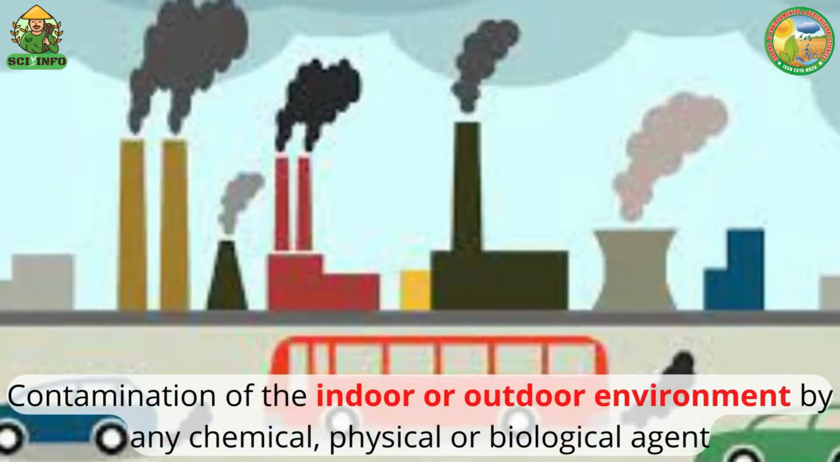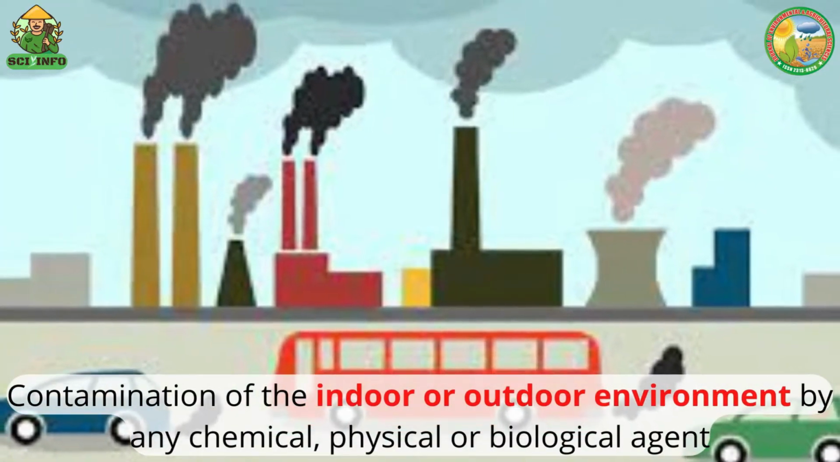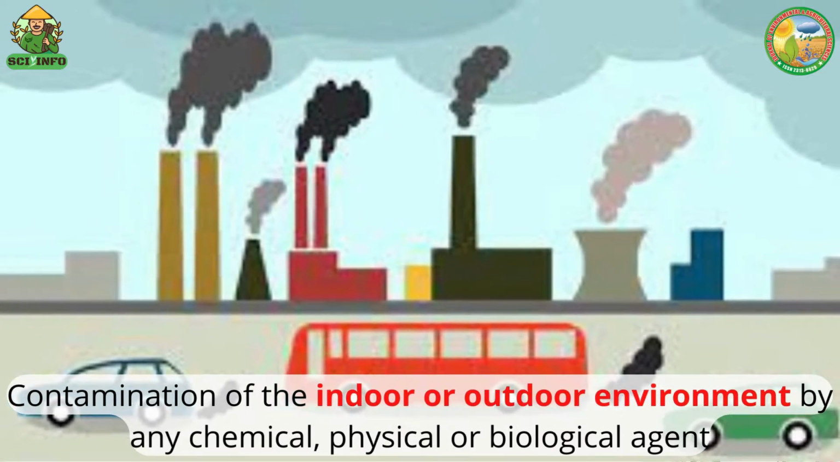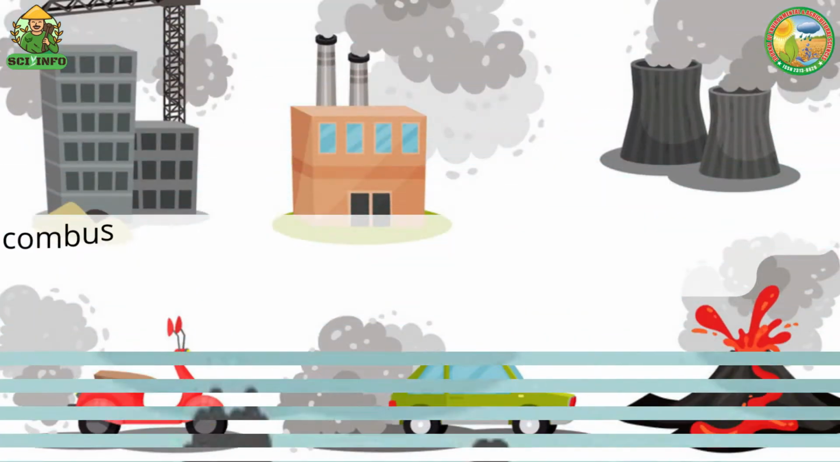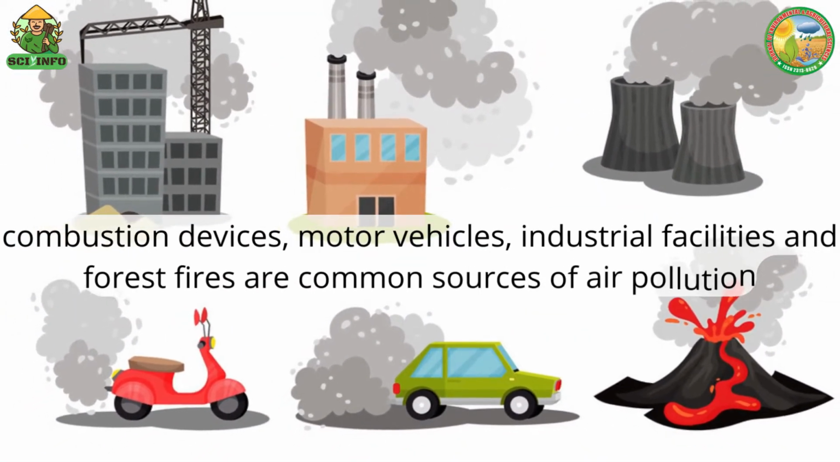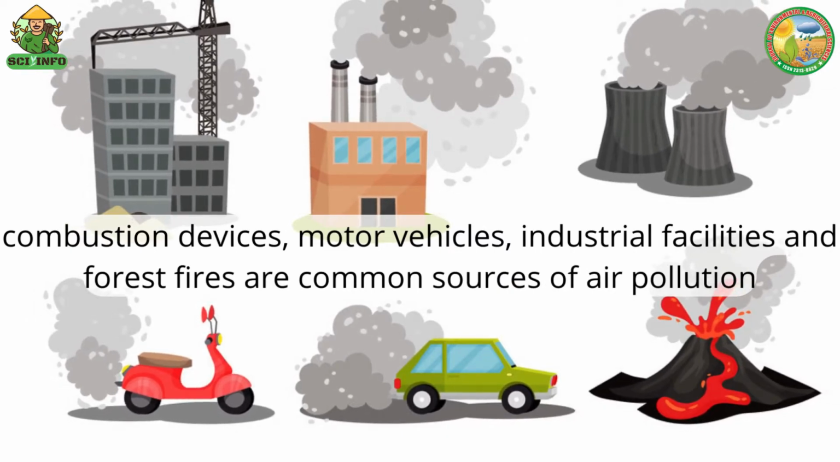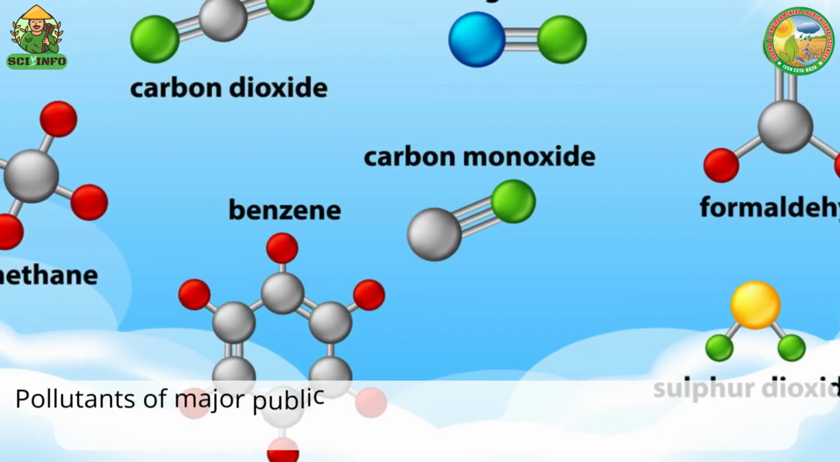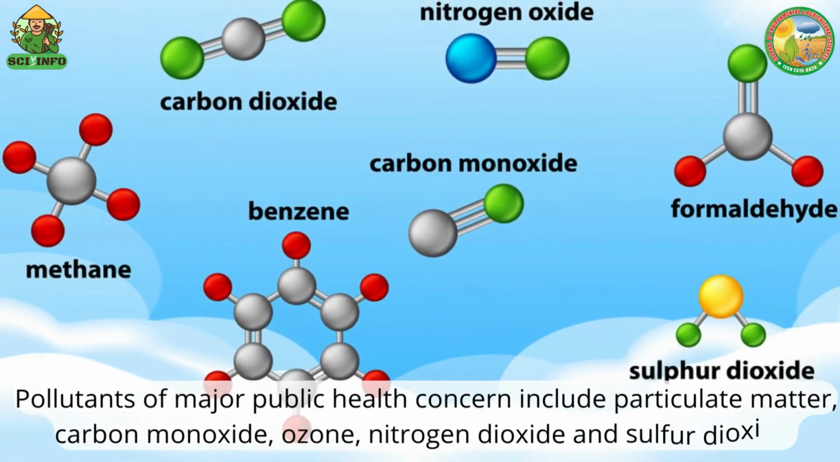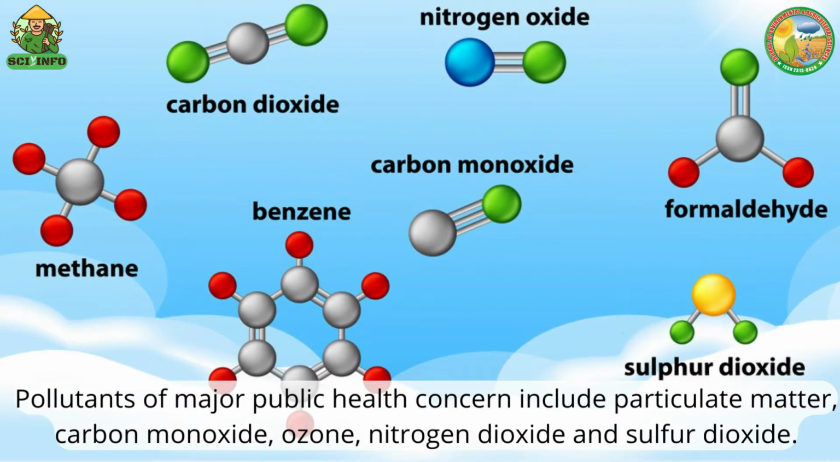According to WHO, air pollution is a contamination of the indoor or outdoor environment by any chemical, physical or biological agent that modifies the natural characteristics of the atmosphere. Household combustion devices, motor vehicles, industrial facilities and forest fires are common sources of air pollution. Pollutants of major public health concern include particulate matter, carbon monoxide, ozone, nitrogen dioxide and sulfur dioxide.